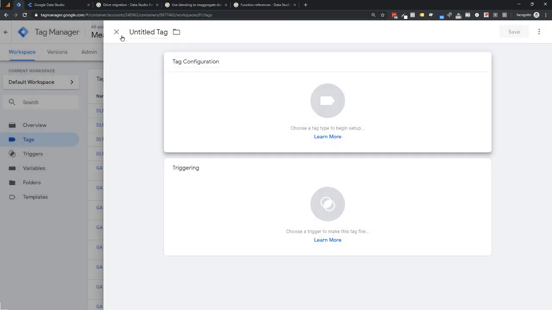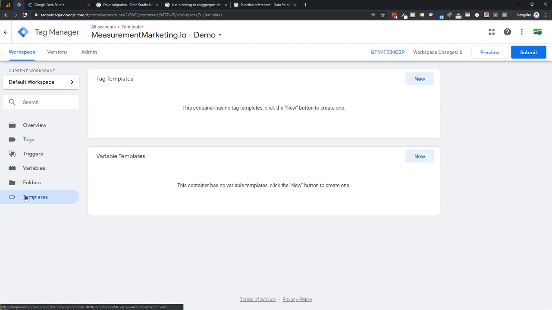Other than that, there are a few API changes for templates. So those of you who use custom templates, if you are using that feature, you might want to just update yourself on the API updates that are now available for that. Again, this is a little bit more technical than I think most end users of Google Tag Manager are using.